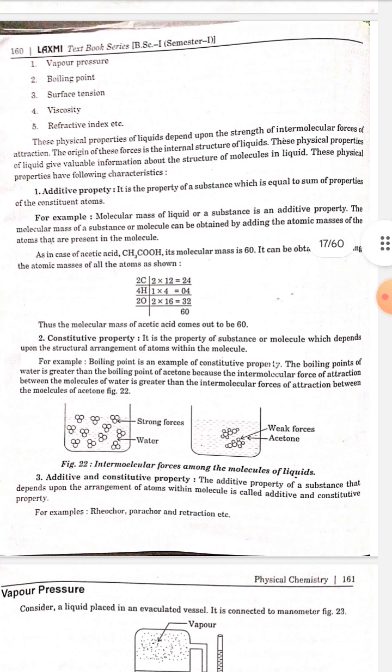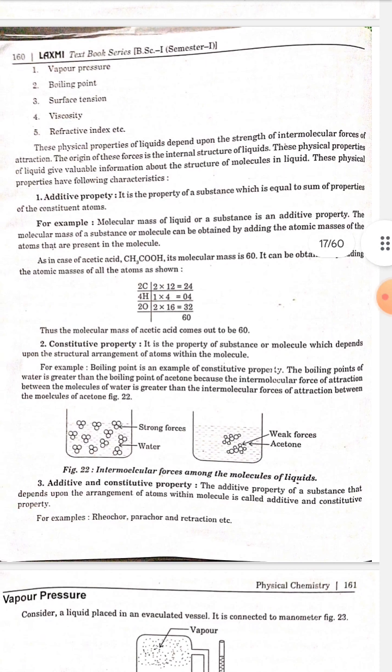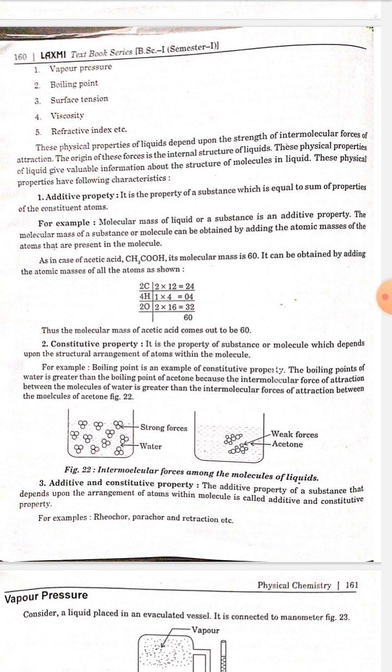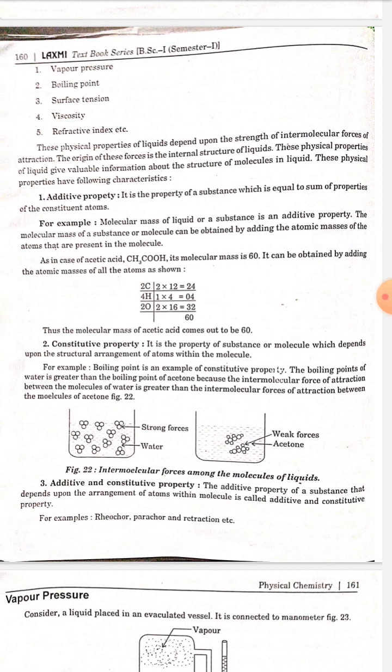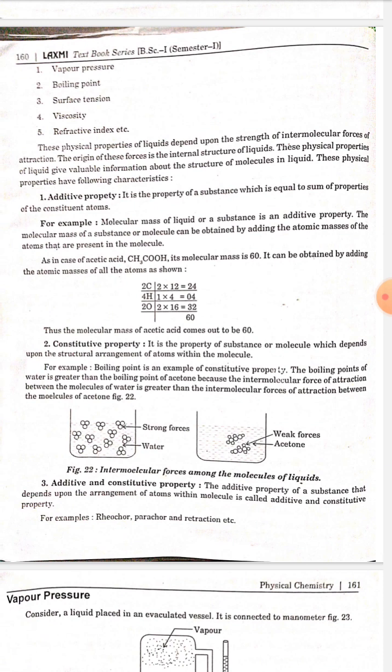As in case of acetic acid, CH3COOH, its molecular mass is 60. It can be obtained by adding the atomic mass of all the atoms as shown. Thus, the molecular mass of acetic acid comes out to be 60.